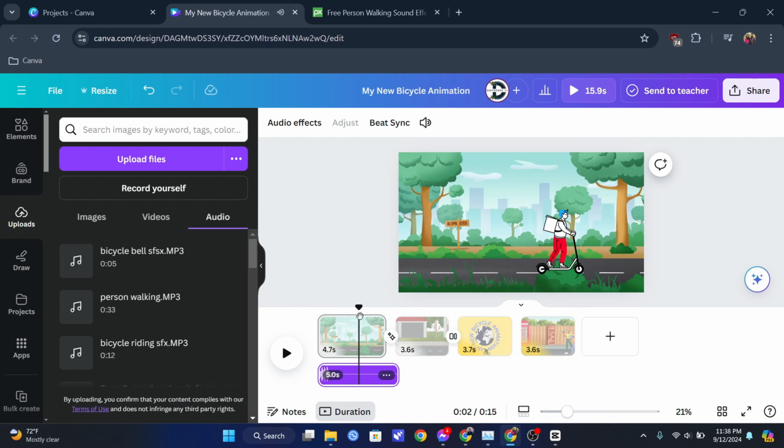For that, simply press S on your keyboard. This will split your file into two parts, which you can delete. Nice, I hope there is no problem at this point.